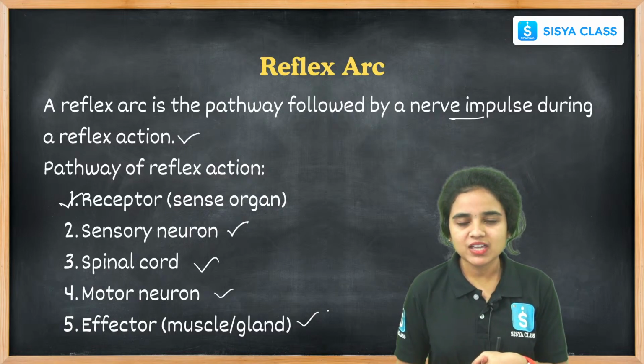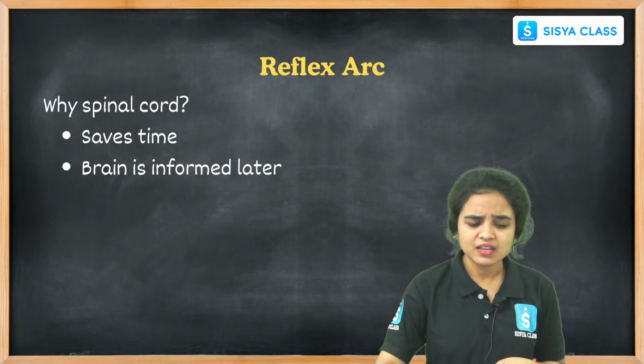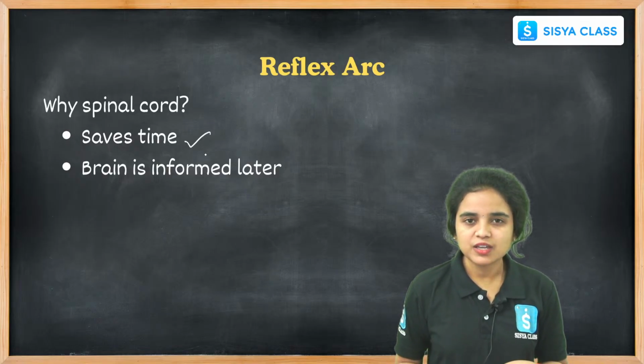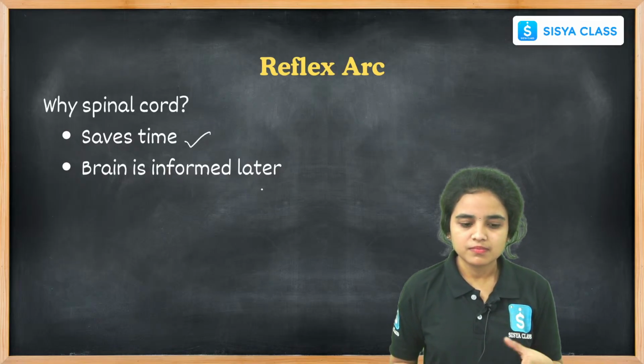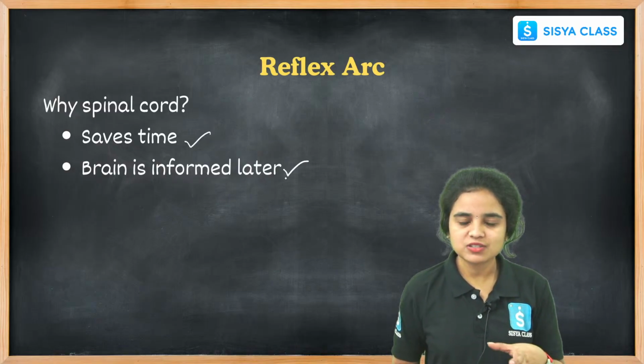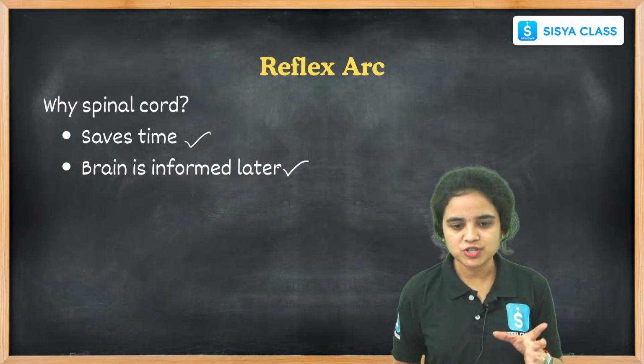And why does it happen in the spinal cord? It saves time and gives quick responses. First, it saves time, and later the brain is informed.